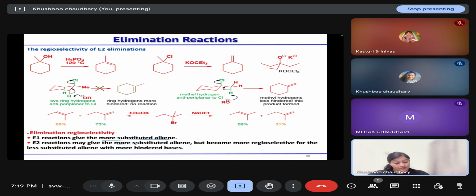So E2 reaction gives the more substituted alkene as the product, but becomes more regioselective for the less substituted alkene with a more hindered base, because a more hindered base like DBU will not attack at the hindered side to abstract the proton. Instead, it will attack at the less hindered side and form the less substituted alkene as the major product.